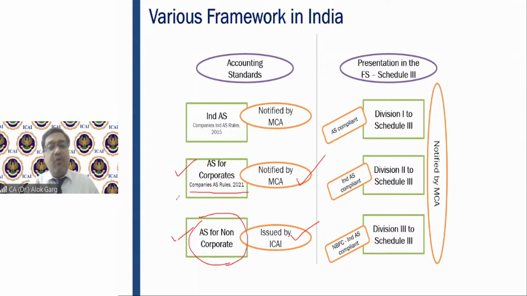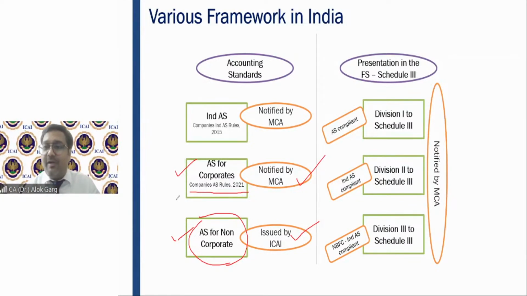Sir, what about non-corporate entities? The accounting standards applicable to non-corporate entities are those issued by ICAI. Corporate entities' accounting standards are not issued by ICAI. ICAI drafts accounting standards, sends to NFRA, and NFRA sends to MCA. When MCA notifies, it becomes law, right?